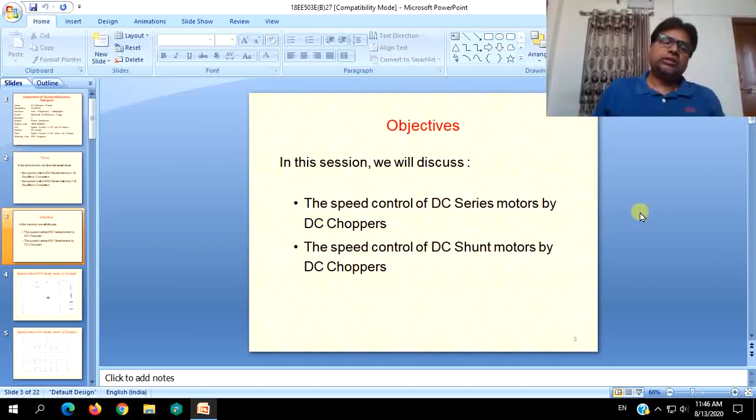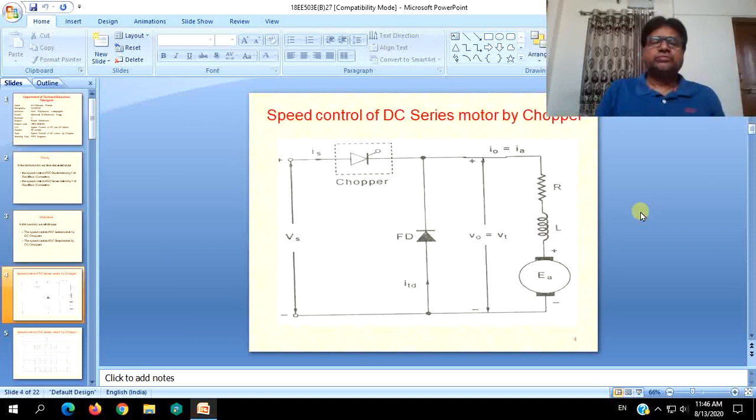These are in the curriculum, and we will try to just extend the same to separately excited motors also, which will be quite easy when compared to any other DC motor. Even when it comes to single phase converter, rectifier control or converter speed control of DC shunt motor, series motor, there also the speed control will be quite easier when it comes to the case of separately excited motors. So let us start with the DC series motor first in this session.